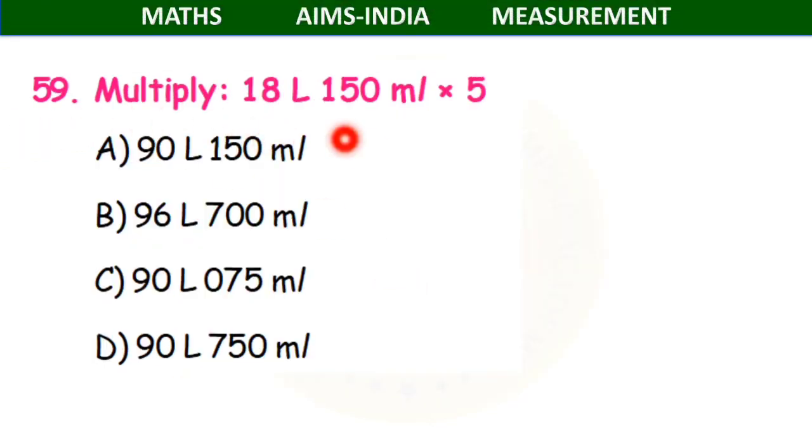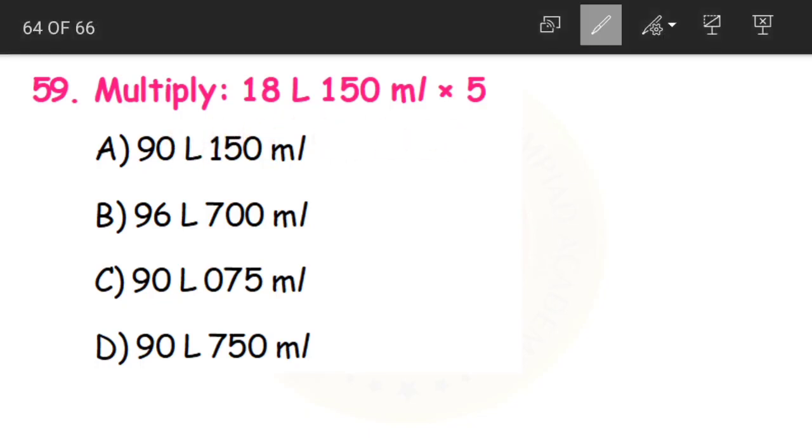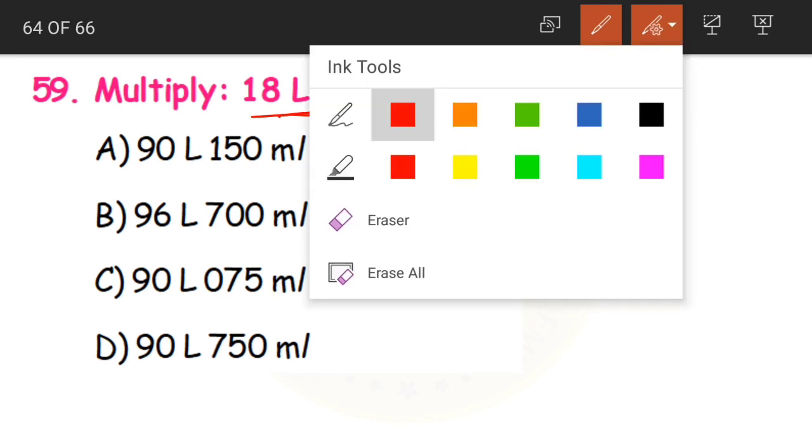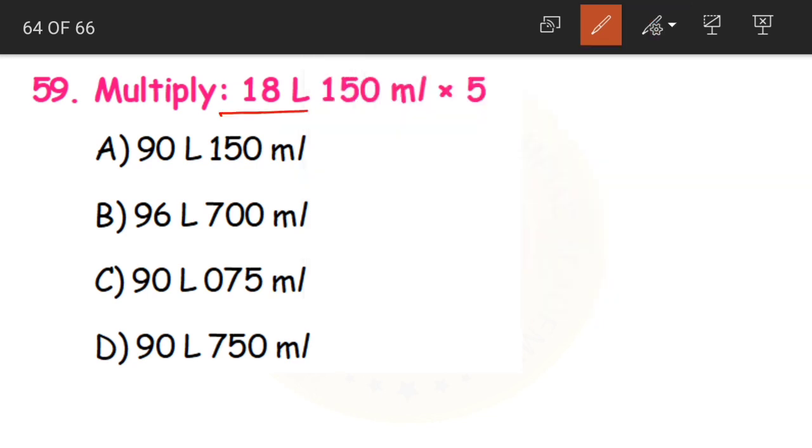Question number 59. Multiply 18 liters 150 milliliters by 5. Now see children, whenever we are doing multiplication or division like this, we are having two different units of measurement, that are liters and milliliters. Yes, so before multiplying we need to convert it entirely into milliliters or entirely into liters. So we'll normally go for converting into milliliters.